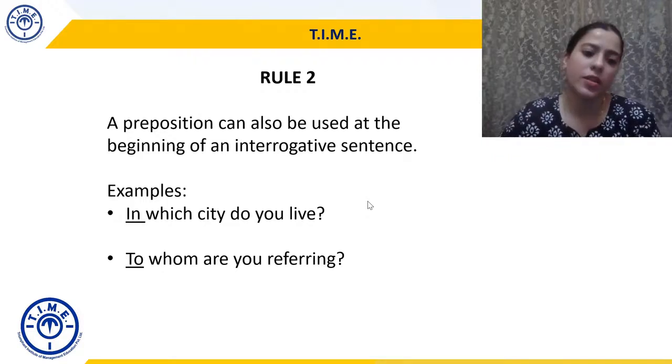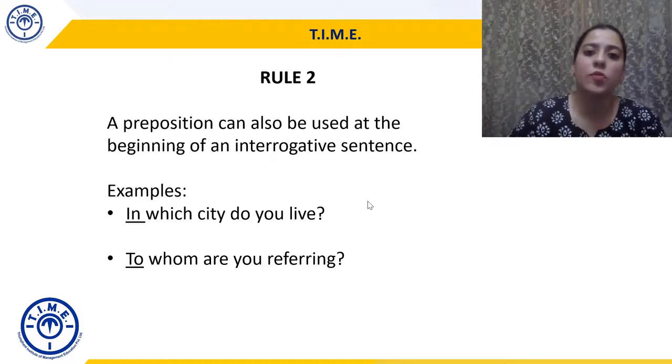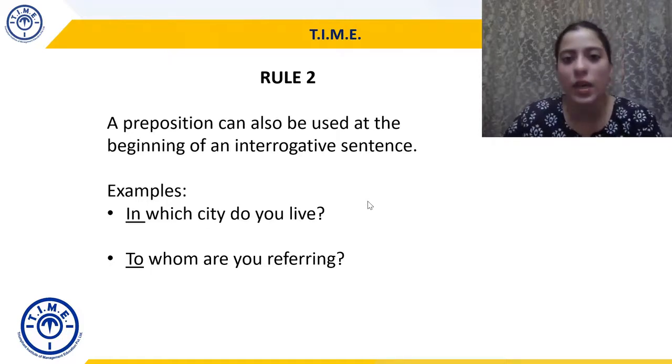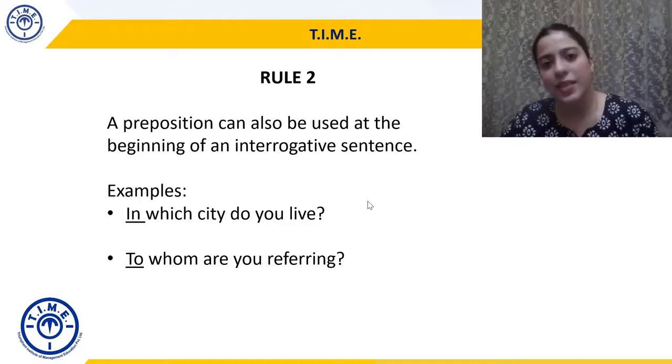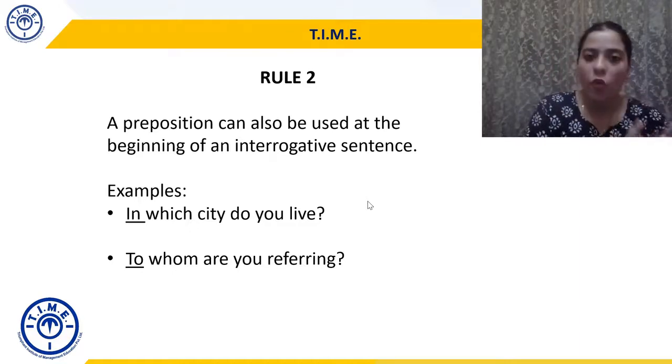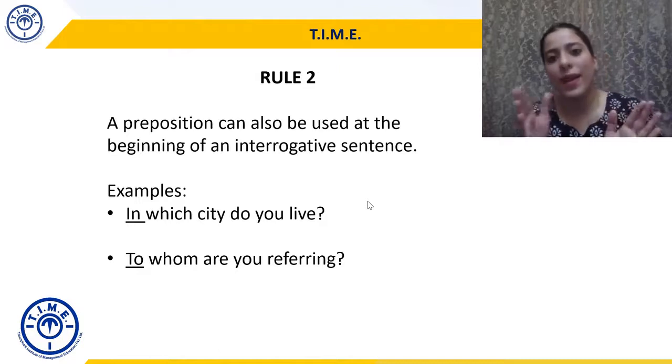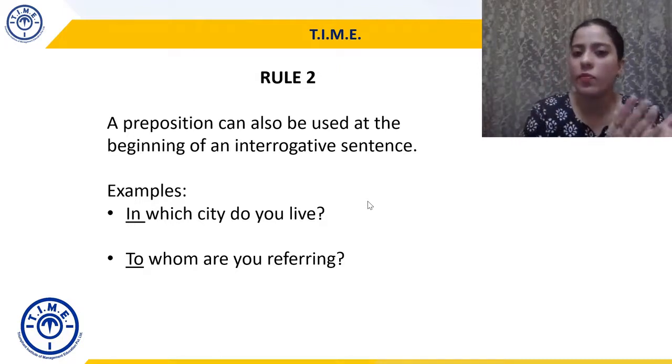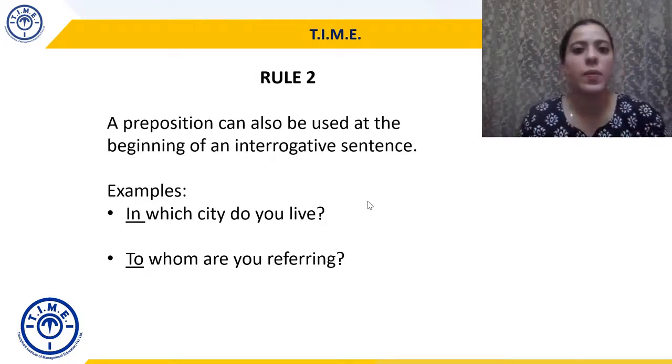To whom are you referring, right? So again, "to" is placed at the beginning of the sentence because I'm trying to make a question. I'm trying to make an interrogative sentence, and in that case, preposition को हम फॉरवर्ड भी रख सकते हैं. सो preposition को हम लास्ट में रख सकते हैं, preposition को हम फर्स्ट रख सकते हैं, एंड ऑब्वियसली preposition बीच में भी आ सकता है सेंटेंस के.